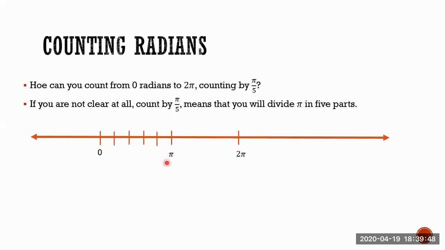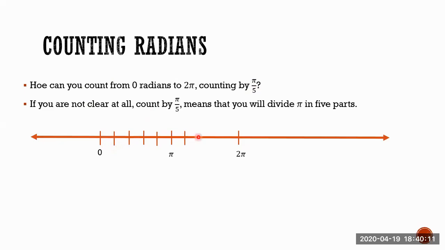Of course, I'm using this presentation in order to show you how this works. So here, if you see, I already divided from 0 to pi into 5 parts. This means pi fifth. Divide pi in 5 parts. And if you see, this is one part in here. So here I will have the first pi fifth. Here the other one, and so on.